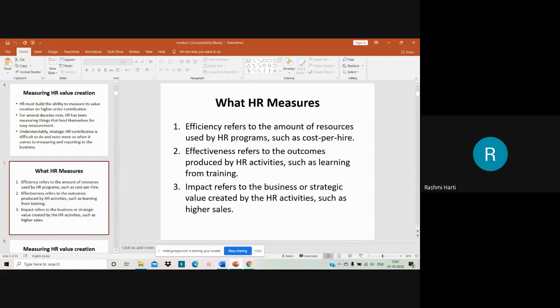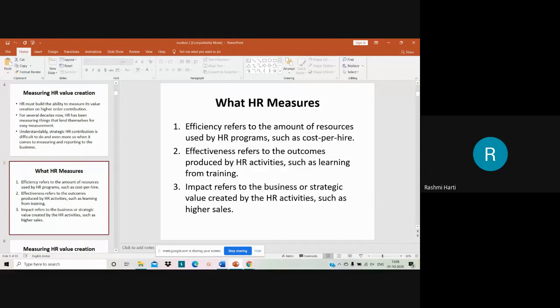When we speak about efficiency, what does it refer to? It refers to the amount of resources used by HR programs. So it may be human resource, it may be financial resource, it may be the technology which is there in the organization, it may be the infrastructure, the land, water, everything, all the resources come into picture. So here, amount of resources used by HR programs.